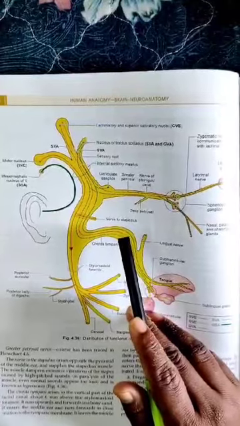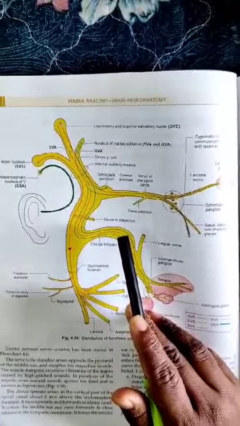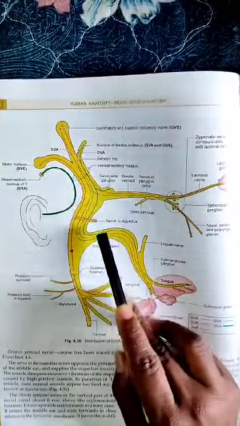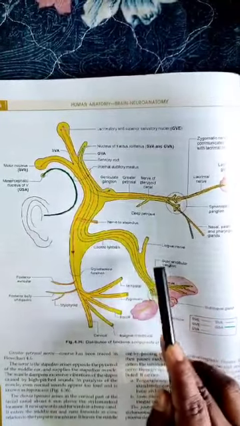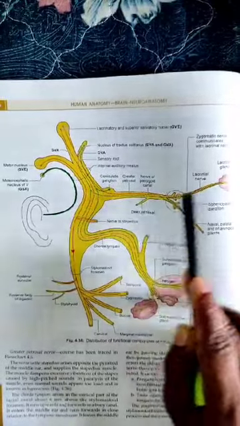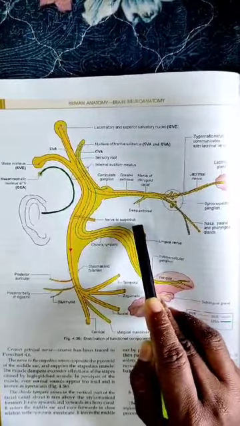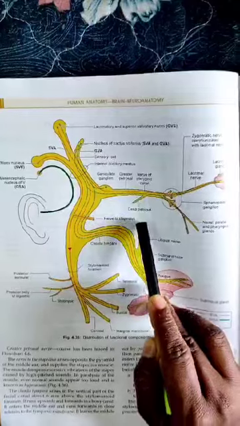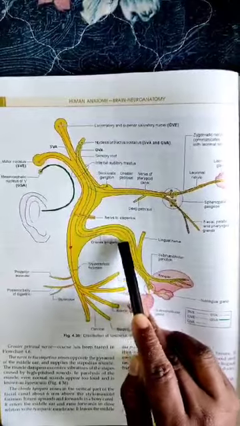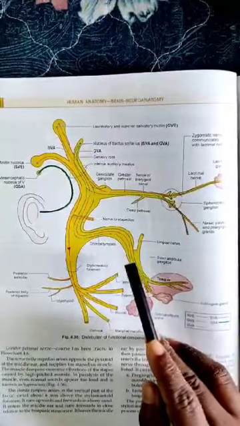Now we can discuss the branches of the facial nerve. Within the bony facial canal, the branches are divided into three: the greater petrosal nerve, the nerve to stapedius, and the chorda tympani. The greater petrosal nerve joins with the deep petrosal to reach the lacrimal gland. The nerve to stapedius supplies the stapedius muscle of the middle ear, and the chorda tympani supplies the anterior two-thirds of the tongue by the lingual nerve.